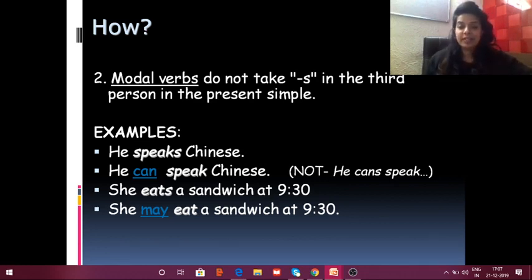It does not take that. For example, we say he speaks Chinese. He can speak Chinese. He cannot speak Chinese. But do we ever say he cans speak Chinese? No. S is added to normal verbs, but in modals we do not add an s at the end. It remains intact. Can is can. She eats a sandwich. She may eat a sandwich at 9:30. But we never say she mays eat. That's absolutely wrong.